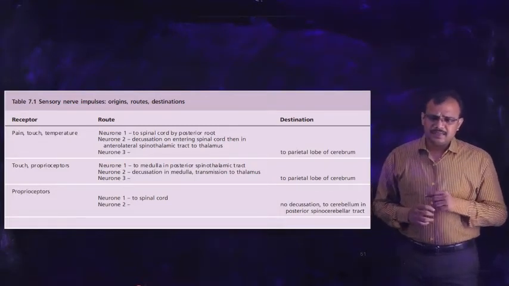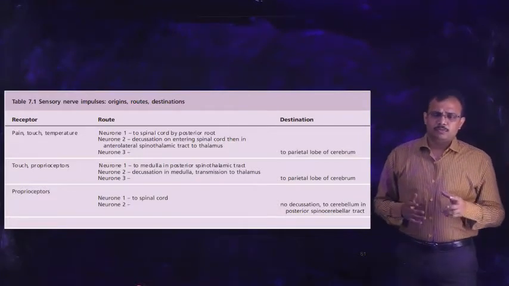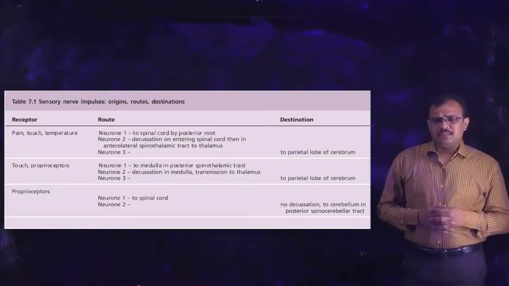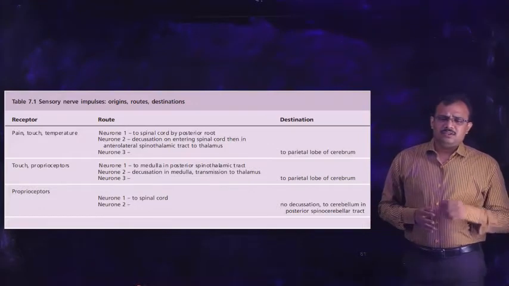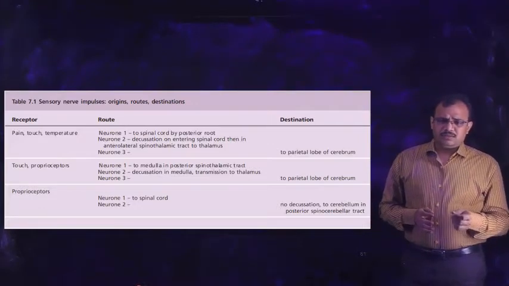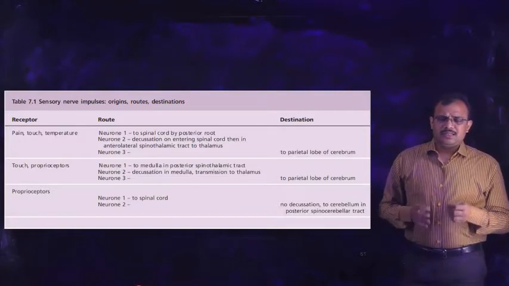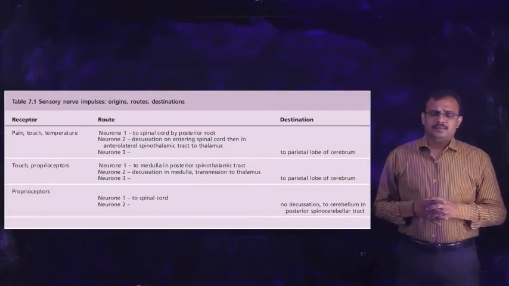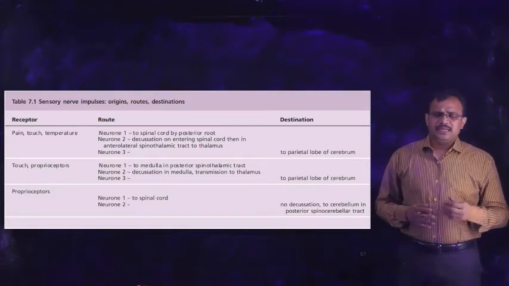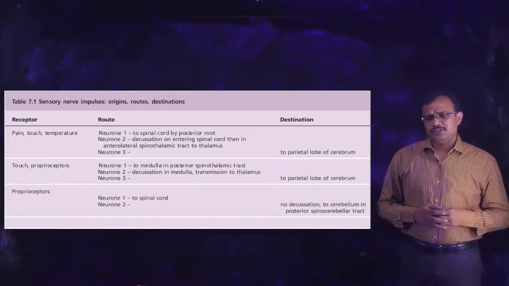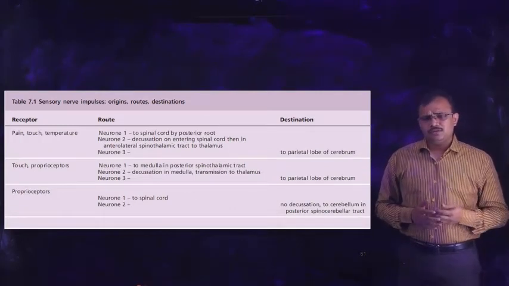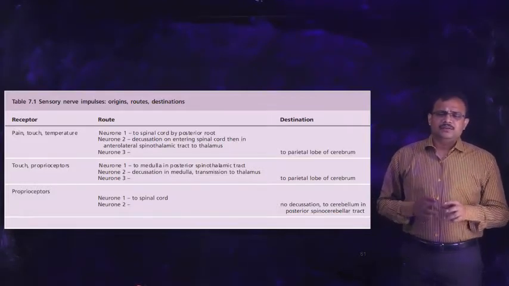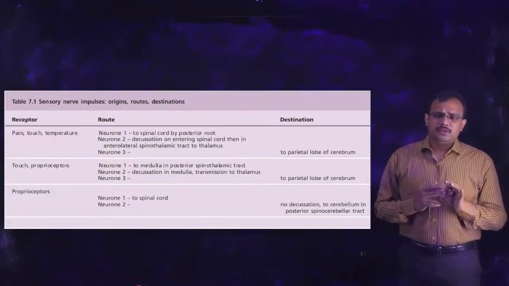whereas the two neuron system is also involved in carrying sensory impulses, for example proprioceptors, those receptors which are present in the joints and skeletal muscles. There the two neuron system is, one neuron arises from that joint to the spinal cord, another neuron from the spinal cord to the brain. So in this way, the sensory information is processed by either a 3 neuron system or a 2 neuron system, whereas motor impulses are transmitted by a 2 neuron system, which is the upper motor neuron and the lower motor neuron.